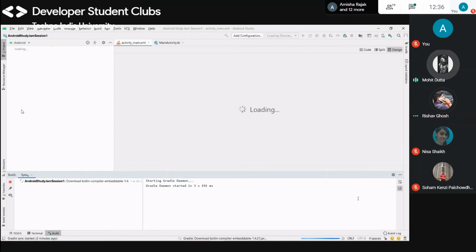I guess because it's the latest version, that's why this is happening. Yeah, this happens sometimes. Like your latest version has some bugs, and it will not run. I don't know. This is downloading many things.